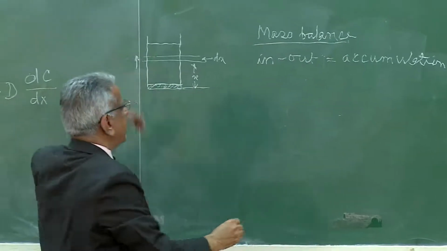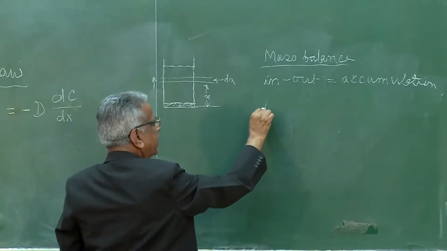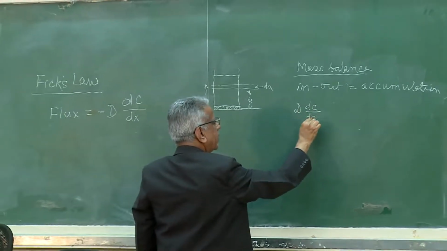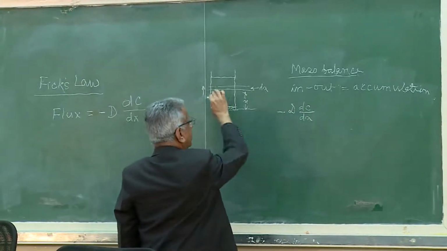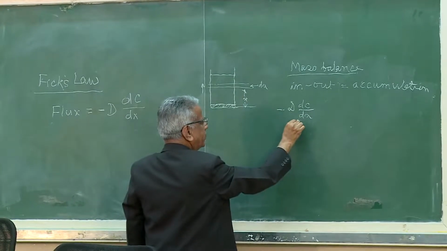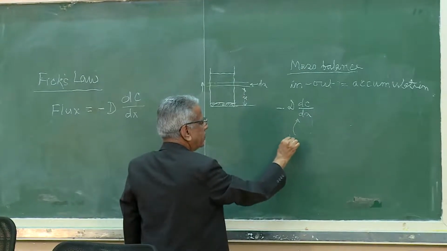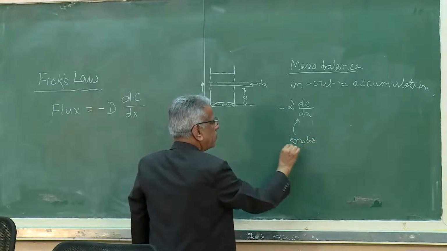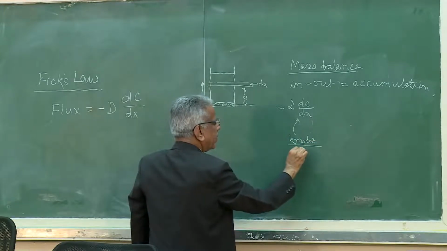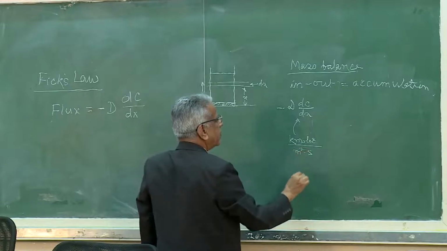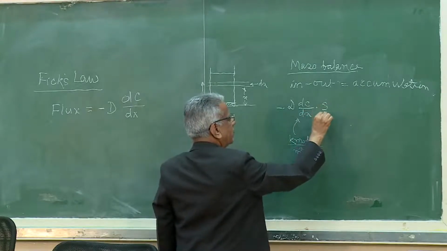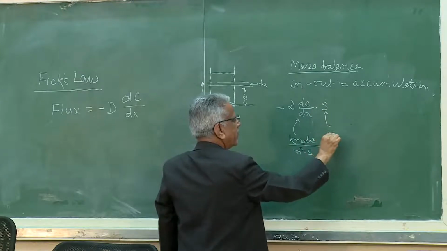So, D, the diffusion coefficient, into dC by dx, minus, multiplied by cross sectional area, because this flux has units of kilomoles per meter square second. So, multiplied by cross section, denoted by S, which is meter square.